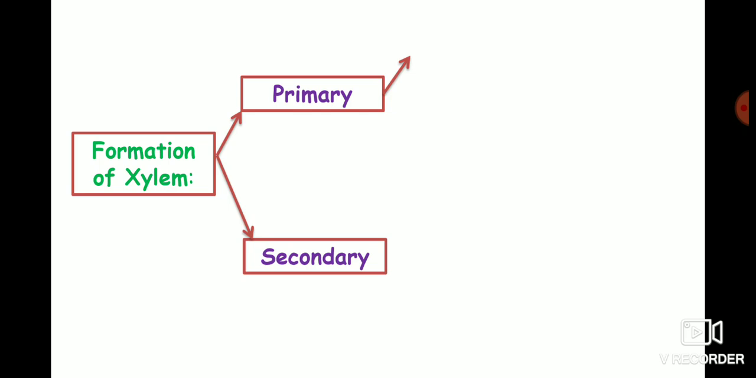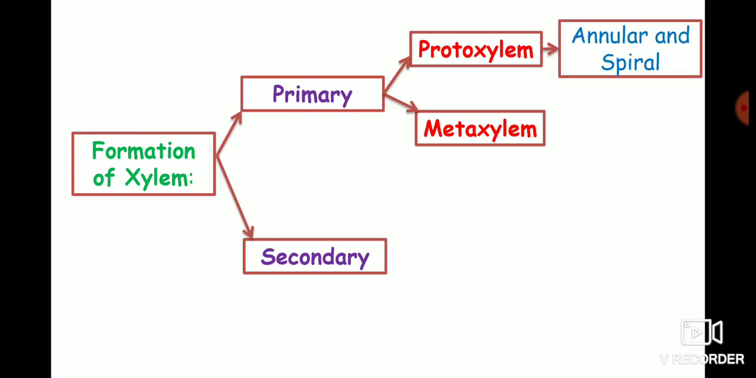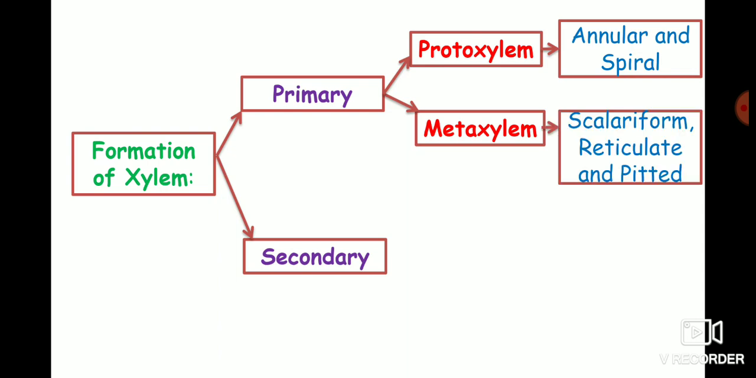In the primary xylem, the first formed primary xylem is called the protoxylem and the later formed primary xylem is called the metaxylem. The protoxylem consists of smaller elements and they have annular and spiral thickenings, whereas the metaxylem elements are larger and have scalariform, reticulate and pitted thickening.